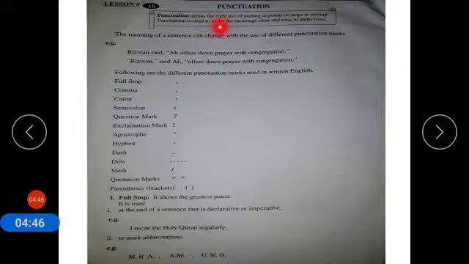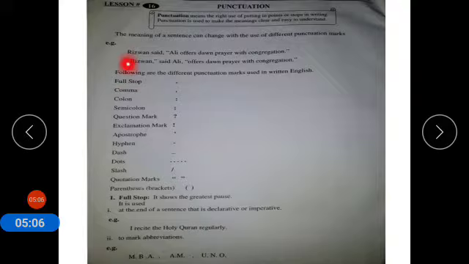Punctuation means the right use of putting in points or stops in writing. Punctuation is used to make the meaning clear and easy to understand. The meaning of a sentence can change with the use of different punctuation marks.